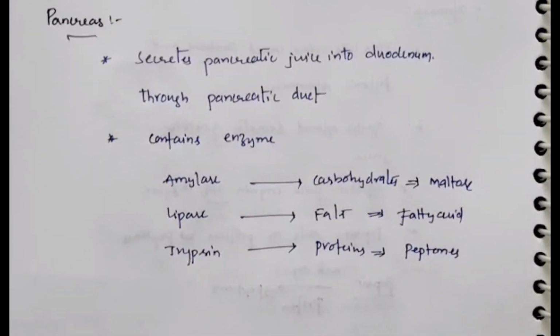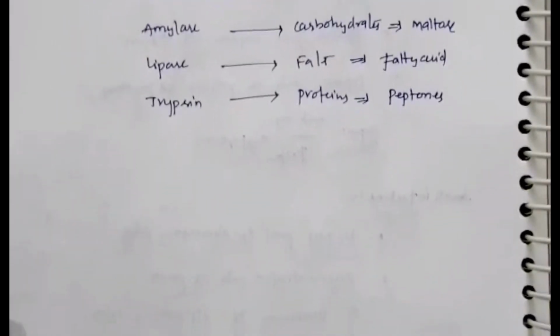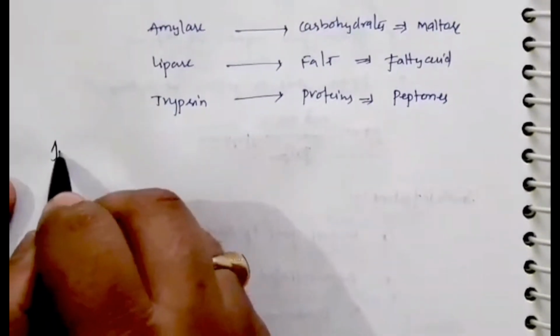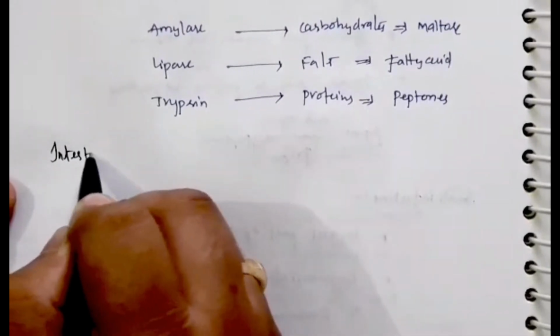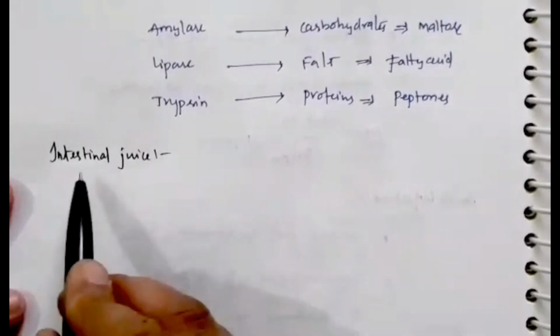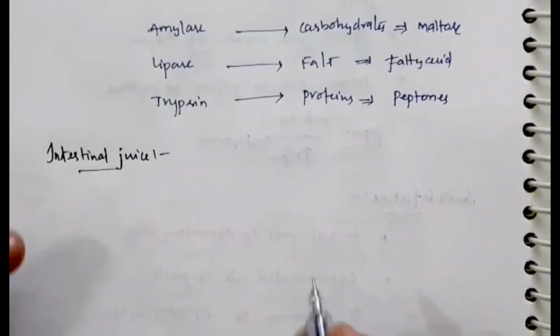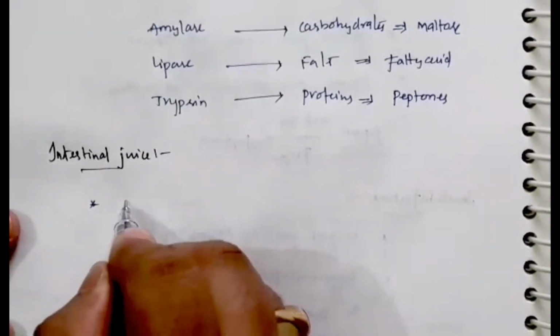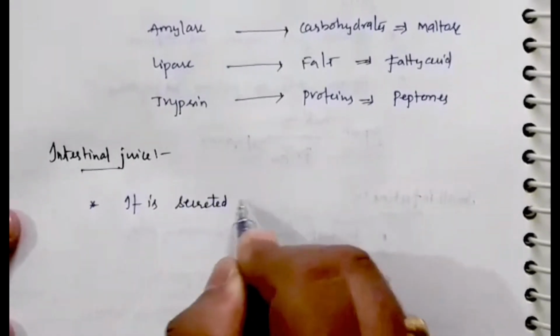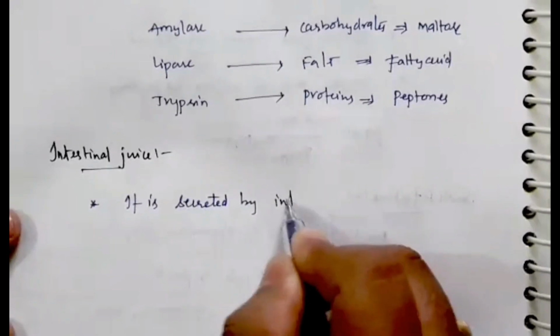We have one more juice called intestinal juice. The walls of our intestine also produce a juice called intestinal juice. Everything happens in the small intestine. The complete digestion of food takes place in the small intestine. Our intestinal juice is secreted by intestinal glands.